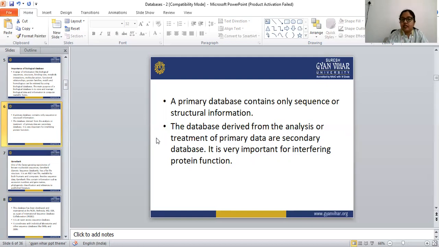It is very important for inferring protein function. So there are two types of databases, primary databases and secondary databases. Here we are going to discuss the primary databases. Some examples I have mentioned here.